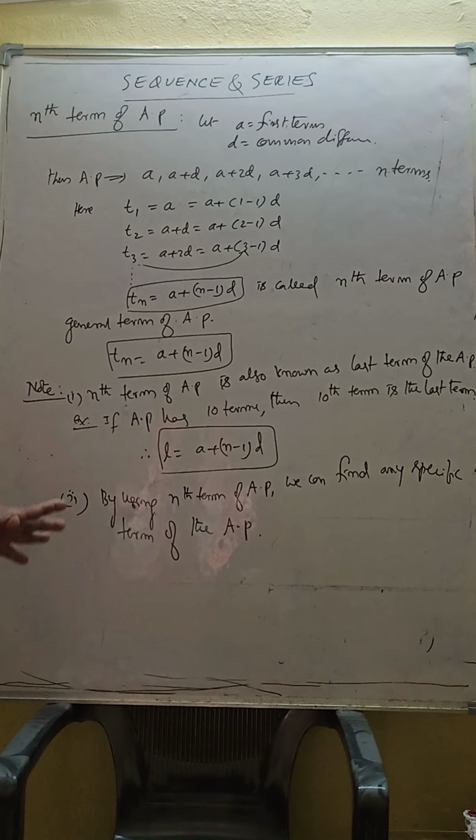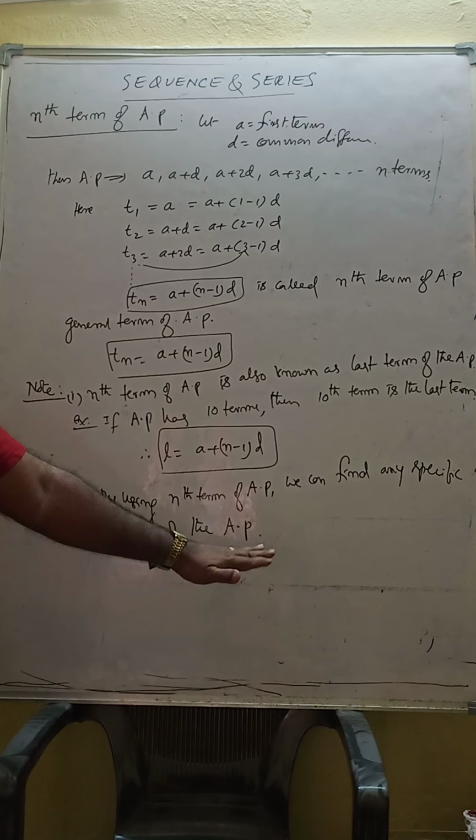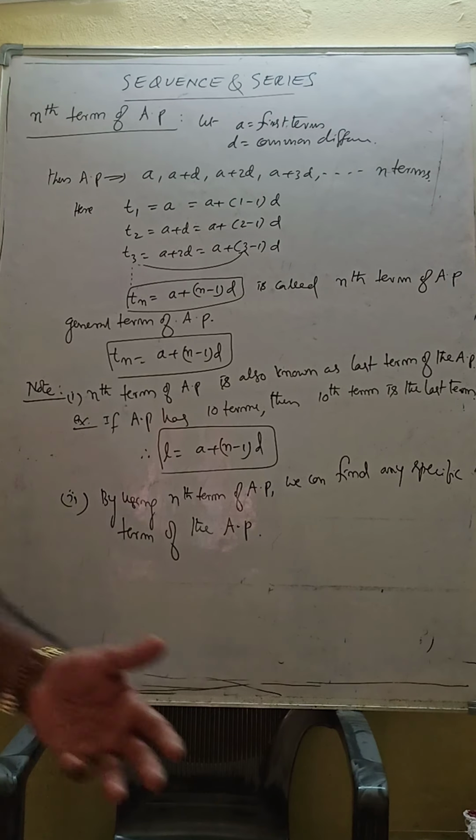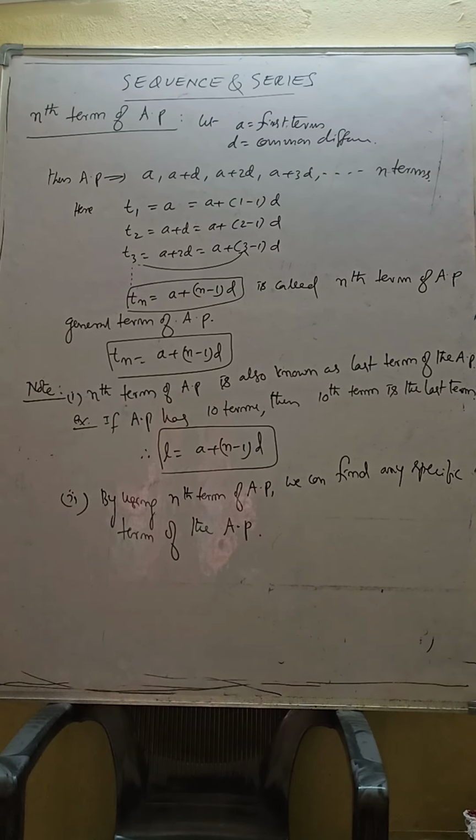AP has some important properties. By using those properties, we can answer objective IIT mains questions without calculating. I will give those properties in the next class, then I will do some problems regarding the nth term. Copy here. I will give 2 more minutes, and then I am going to stop because it is almost 1 hour. If I do more problems, it will take another 20 to 30 minutes, which is not good. No problem. Next class we will discuss more problems very clearly. We have time.